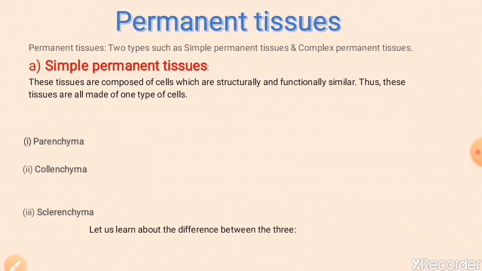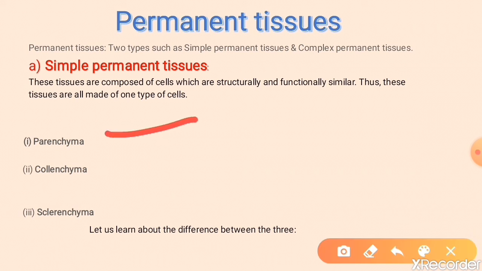So, ये टिश्यू एक ही तरह के सेल्स के बने होते हैं. So, this is made of only one type of cell. So, we have three types of simple permanent tissue. The first one is parenchyma, and the second is collenchyma, and the third is sclerenchyma.